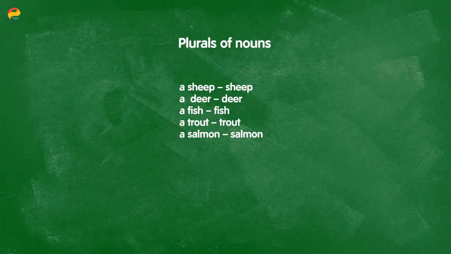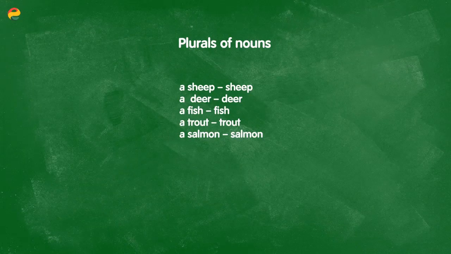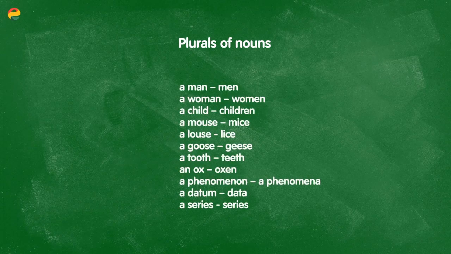Now, you may be wondering, well, if it's the same form, then how do I tell the difference between the two? And the answer is simply this. If the word is preceded by, or another word comes before it, a number or an article, just something to indicate amount, then you know. For example, if you see two fish, you know it's two fish. Likewise, if you see a fish, you know it's just one.